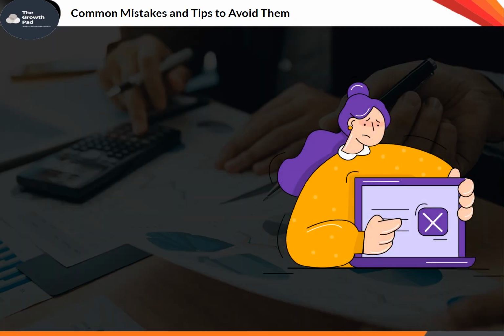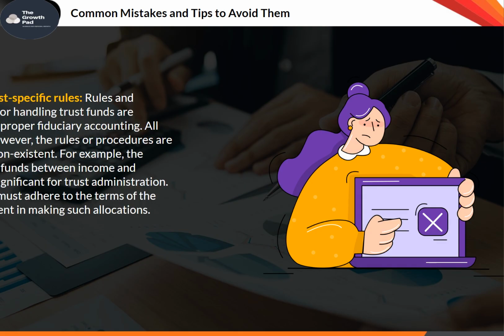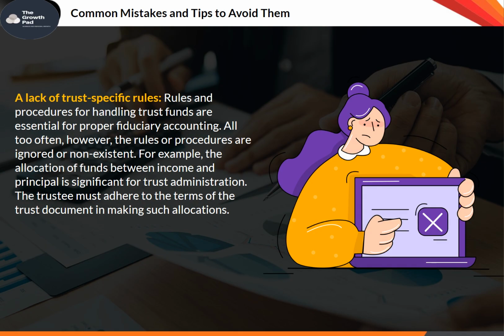Common mistakes and tips to avoid them. A lack of trust-specific rules. Rules and procedures for handling trust funds are essential for proper fiduciary accounting. All too often, however, the rules or procedures are ignored or non-existent. For example, the allocation of funds between income and principal is significant for trust administration. The trustee must adhere to the terms of the trust document in making such allocations.